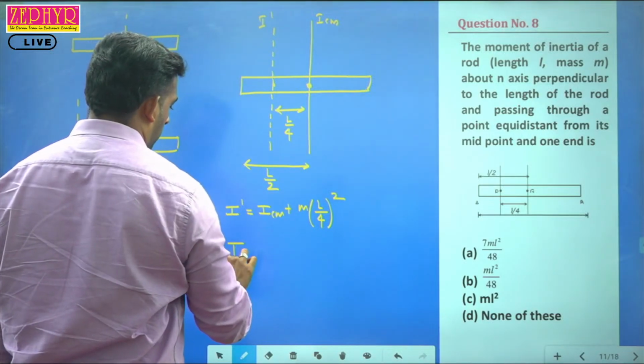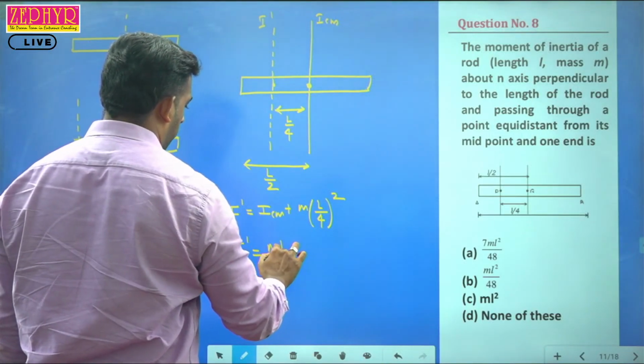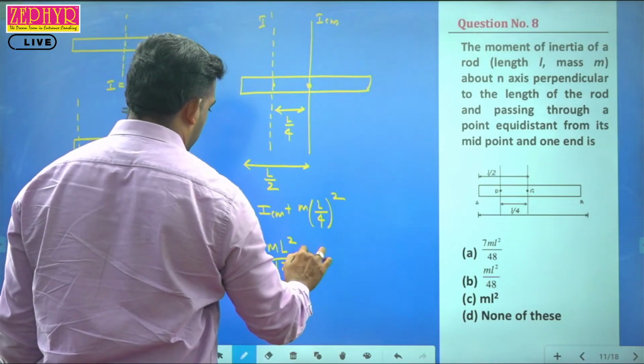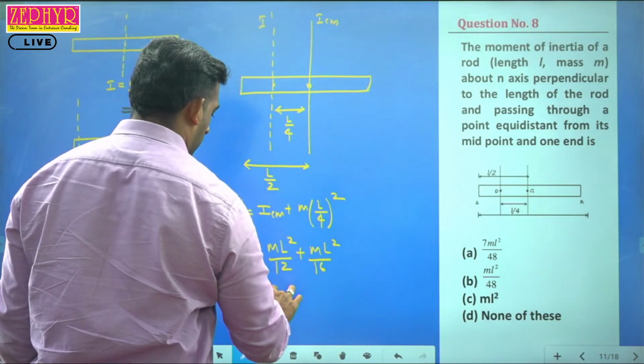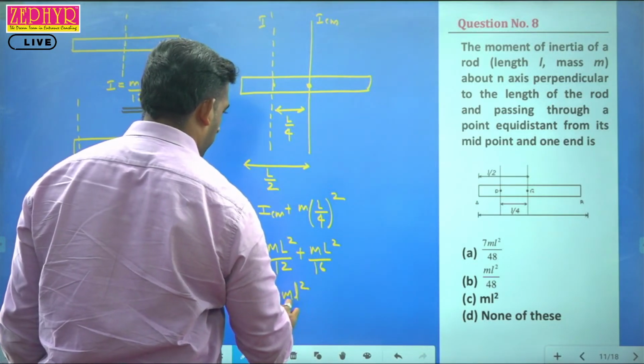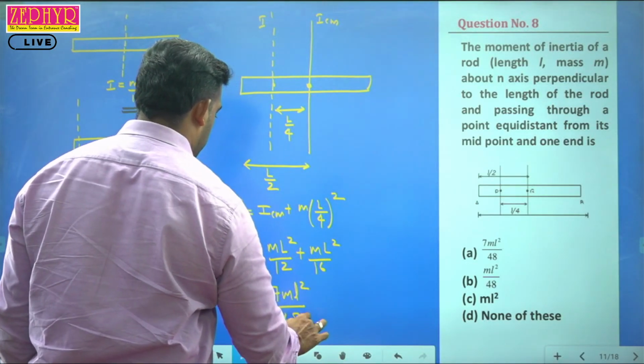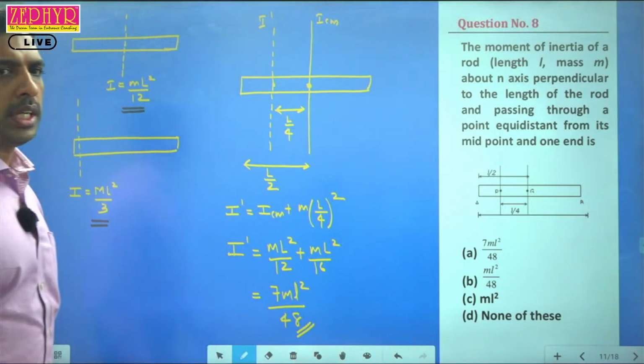So I dash is m L square by 12 plus one more term, m L square by 16. So we get 7 m L square by 48. The answer is 7 m L square by 48.